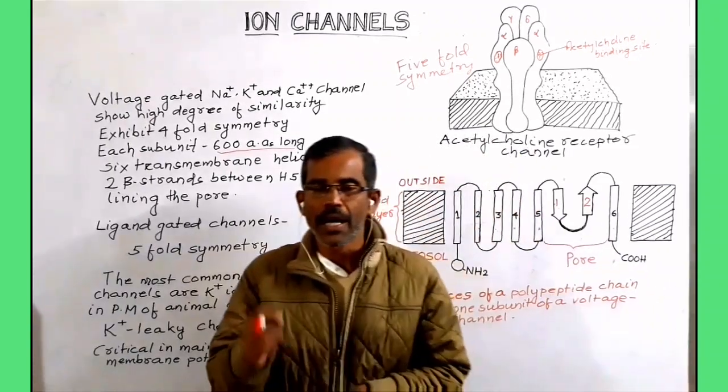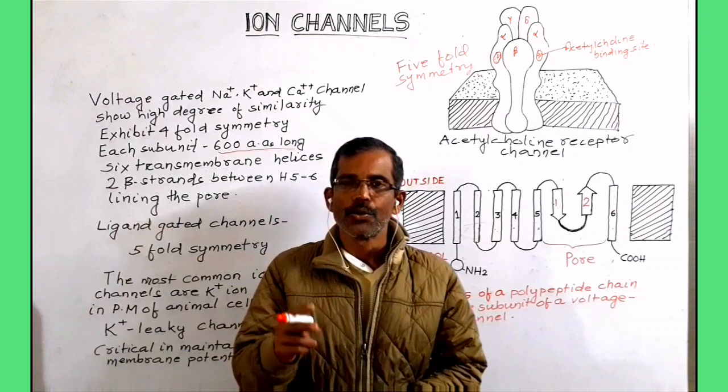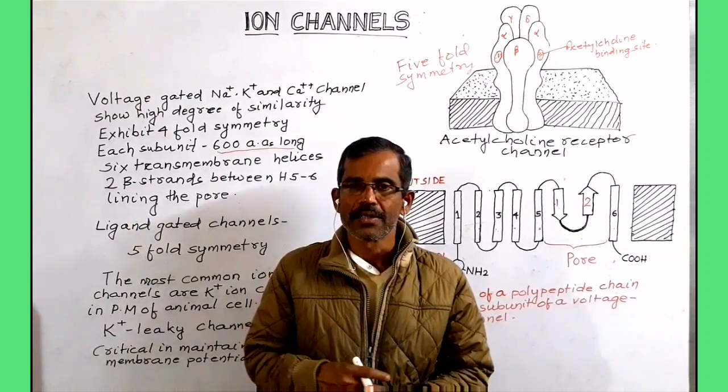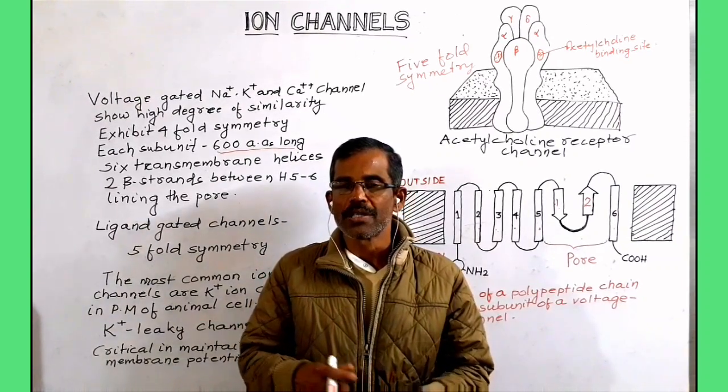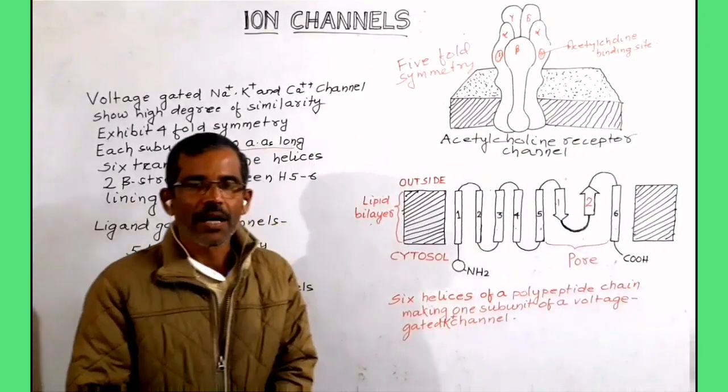Each subunit has 6 transmembrane helices and 2 antiparallel beta strands. The beta strands which line the pore are located between helices 5 and 6.